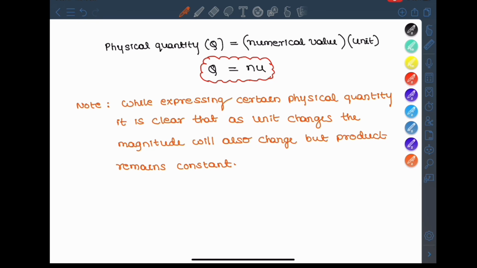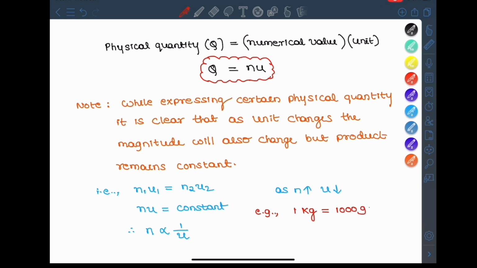That's why we can say n1 u1 is equal to n2 u2, because the product of magnitude and unit is always constant. So n is inversely proportional to u: as n increases, u decreases. As I said, 1 kg is equal to 1000 gram; 1 is less than 1000, and kg is larger than gram.